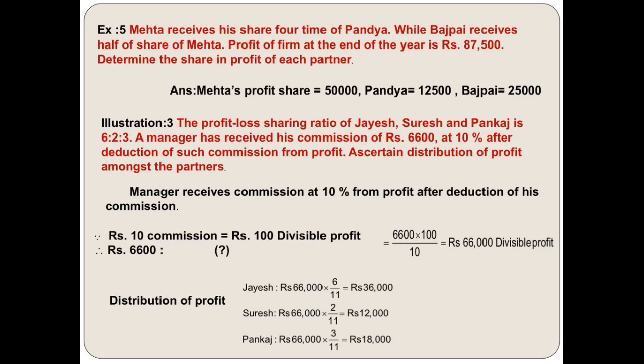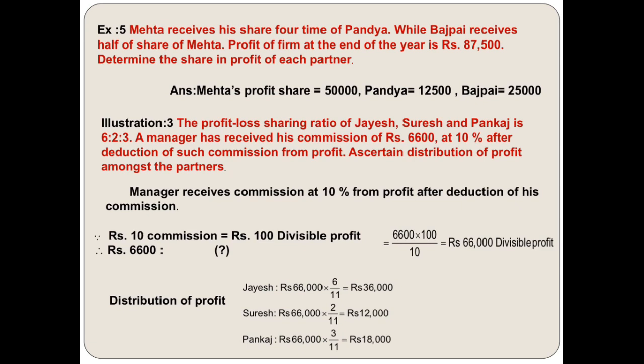What do they say in question number 5? See, it's a self-practice question, but still I give some hint. Mehta received his share 4 times of Pandya. So the first partner is Mehta, the second partner is Pandya. While Bajpai received half the share of Mehta, so Bajpai is the third partner. So first of all, write down the names of these 3 partners: Mehta, Pandya and Bajpai.